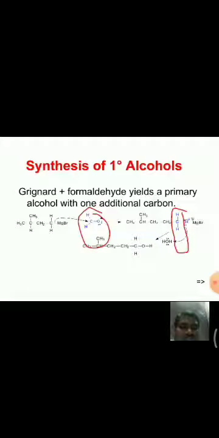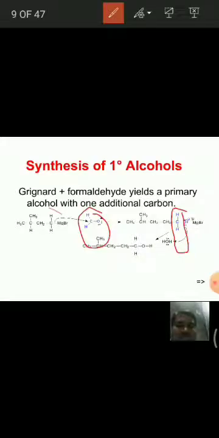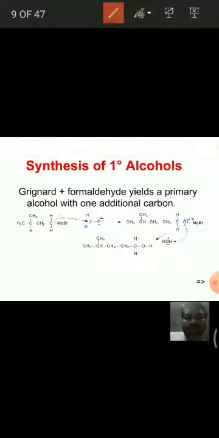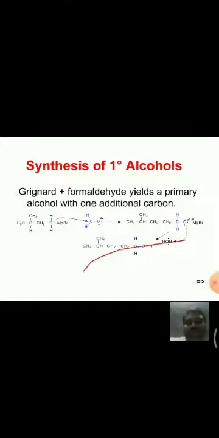See here, this additional carbon, followed by hydrolysis, we get an alcohol in which, for this alkyl group, we get one carbon extra, that's it. Okay, this is about synthesis of primary alcohols.